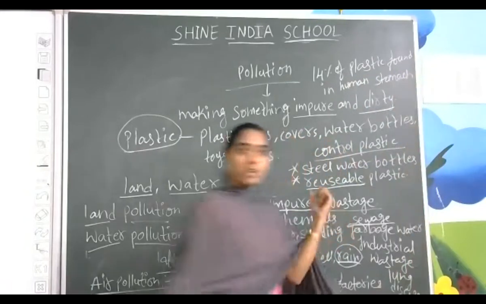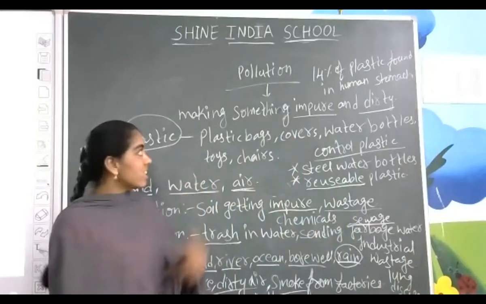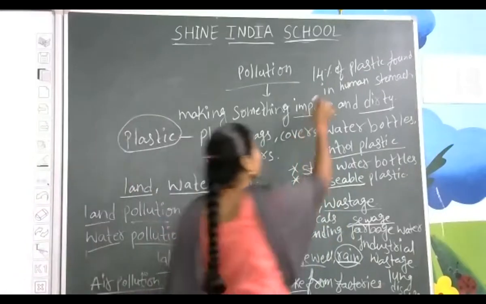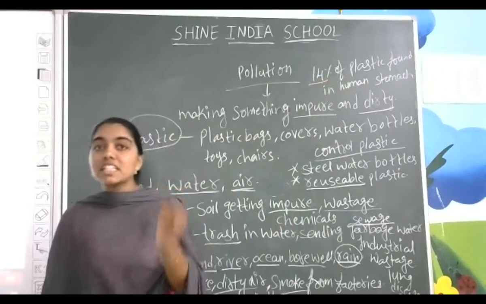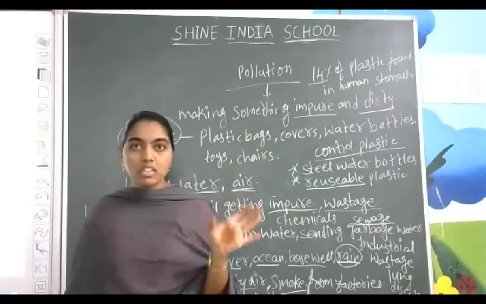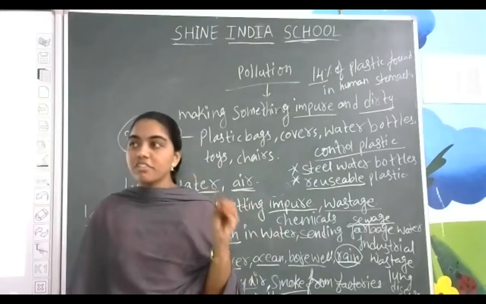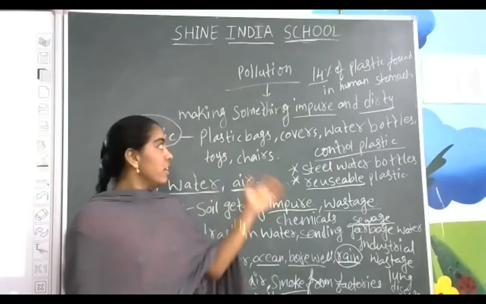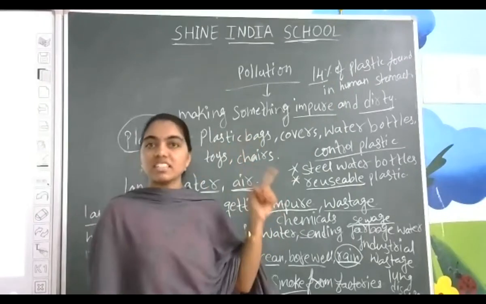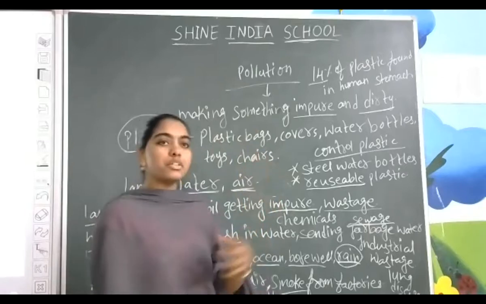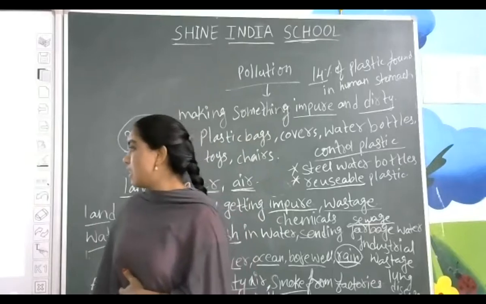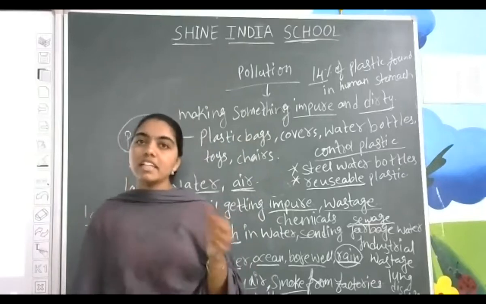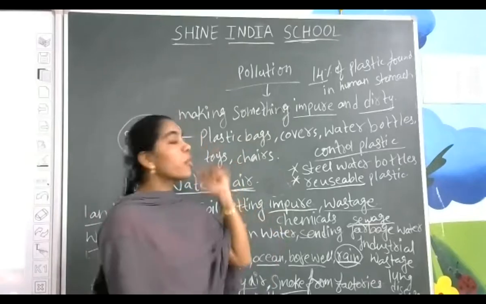Yes, if we are going for the plastic test in our stomach, how much percent are we going to get? 14%. If we use plastic water bottles and plastic food containers daily, everything, then we are going to get 14% of the plastic into our stomach. Now I am going to show you some pictures related to pollution. Then you will get clarity about the topic of pollution.